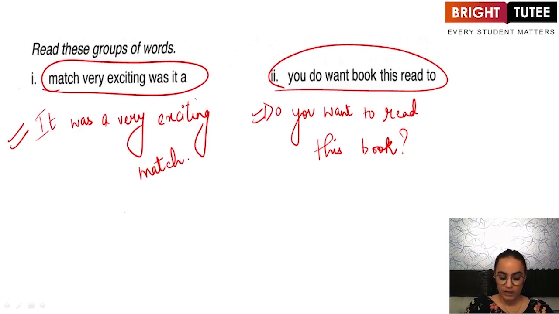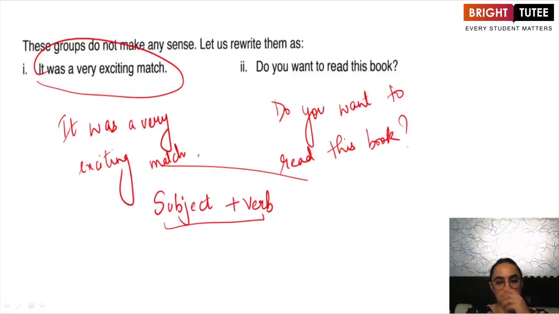Another important thing for you all to understand when rearranging a group of words, or when identifying whether a group of words is actually a sentence or not, is the basic structure of a sentence. So let us first discuss the basic structure of a sentence. Subject plus the verb.